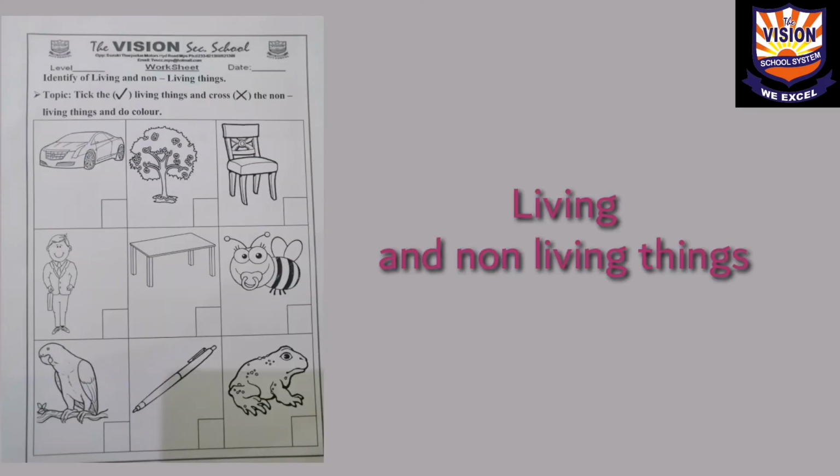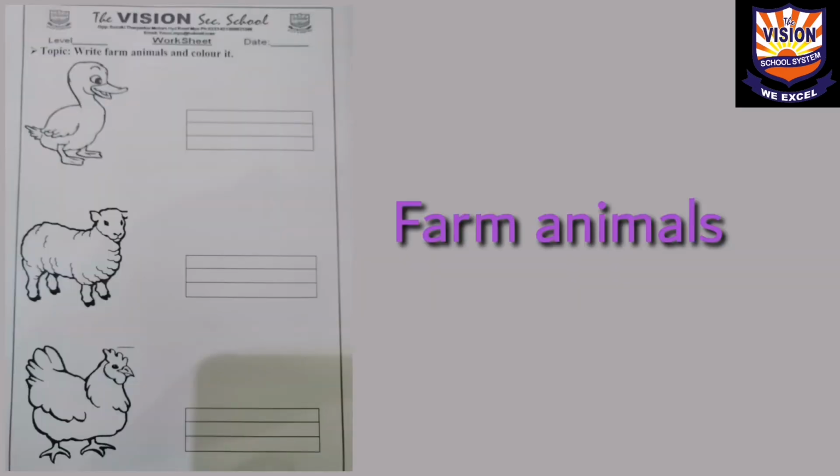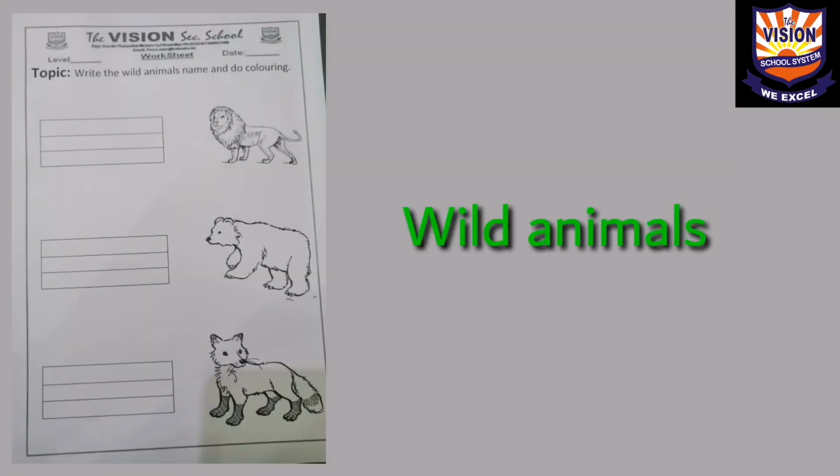And our second topic is living and non-living things. In this topic, you have to tick the living things and cross the non-living things. Farm animals: duck, sheep, and hen. Wild animals: lion, bear, and fox.